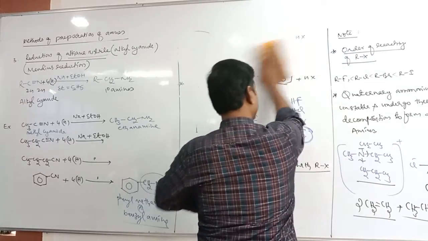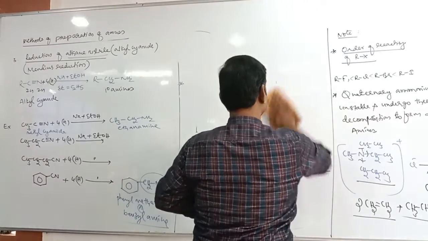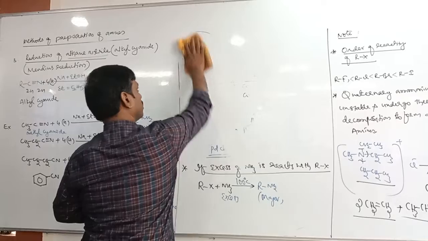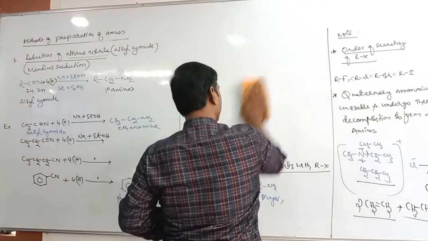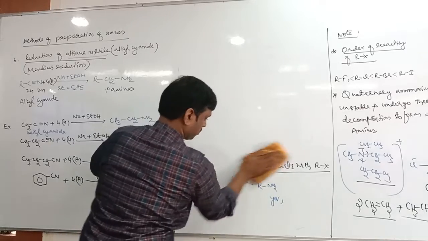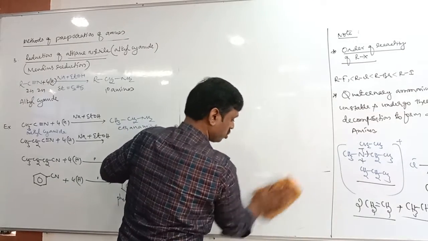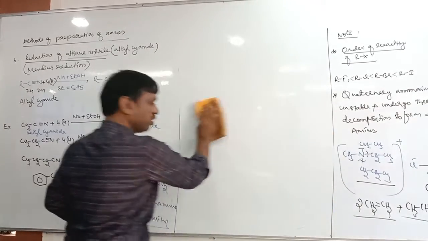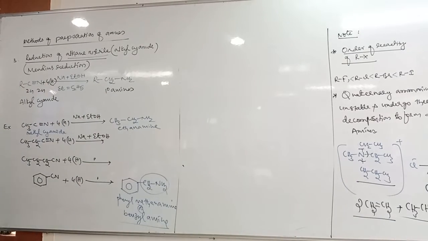Next slide. This reaction can also be carried out by using lithium aluminum hydride.